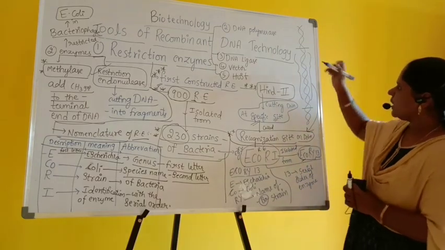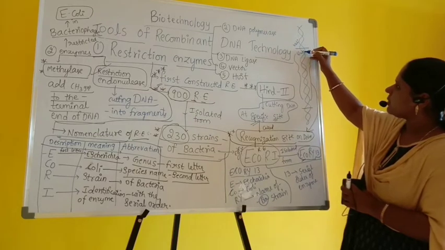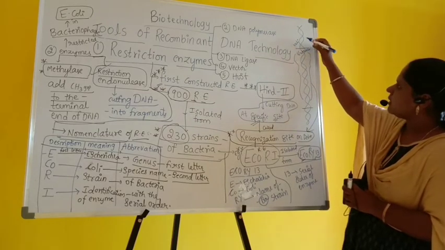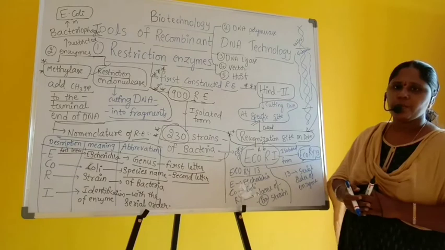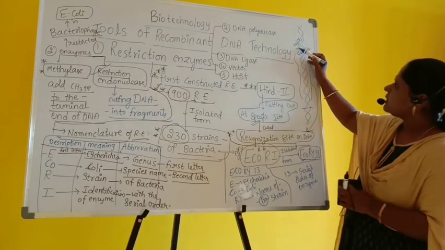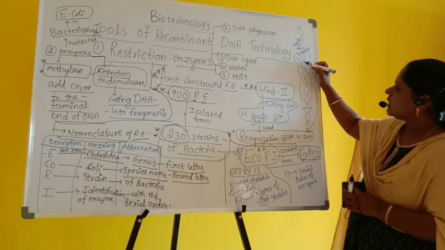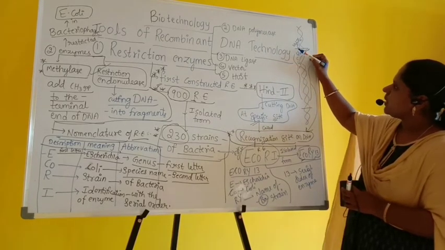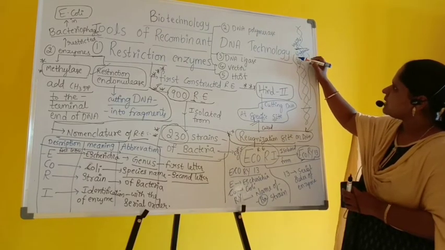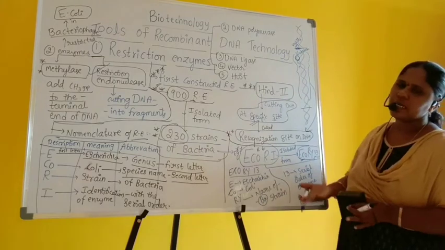Suppose I want to make the cut between a valine and a glutamine. Valine is an amino acid, maybe ending with G, something like GG, AGG. Glutamine is something like C, G and A. So if I want to make the cut between G and C.